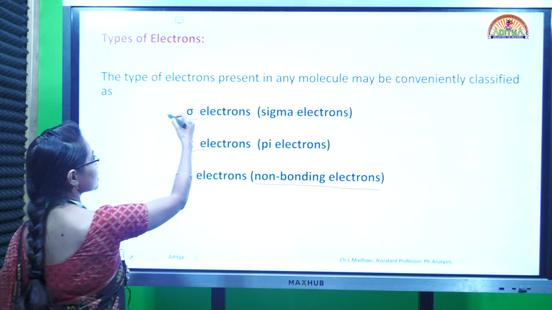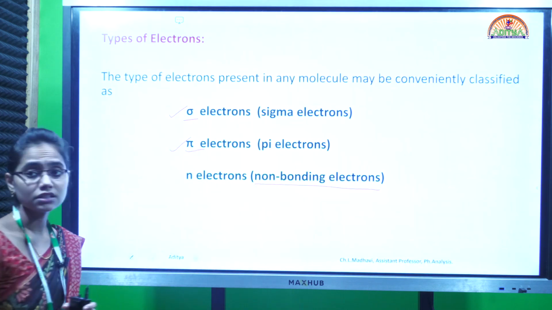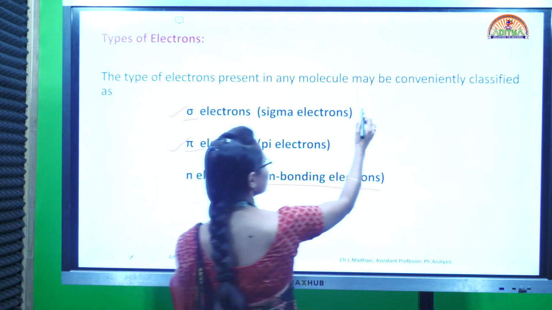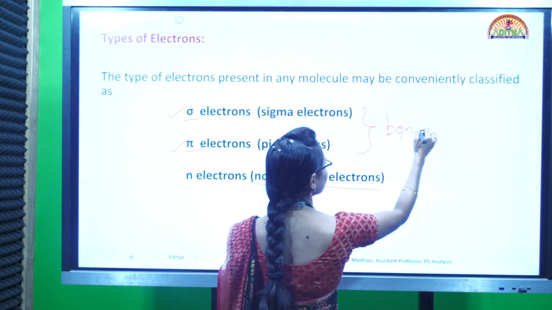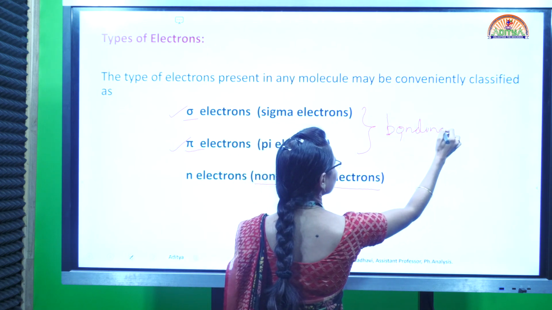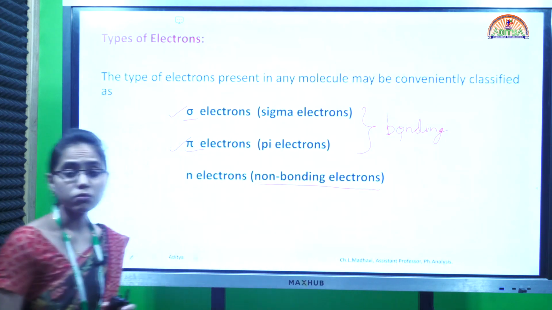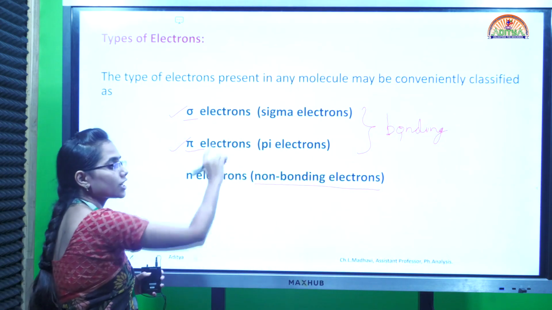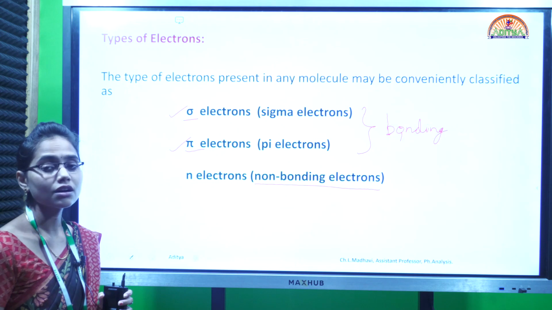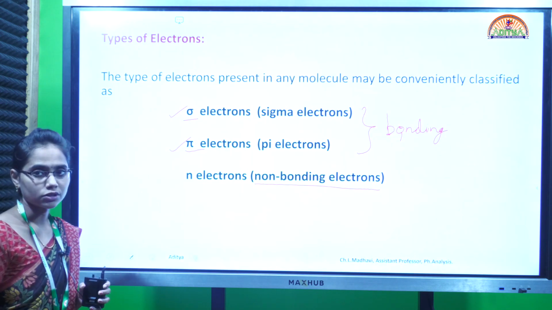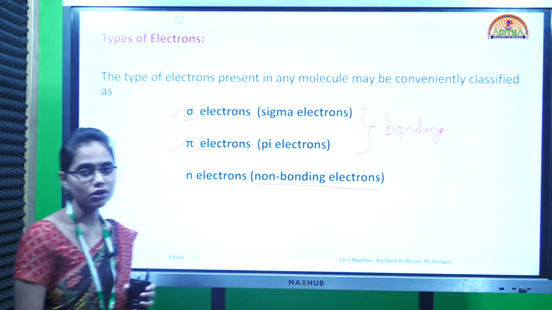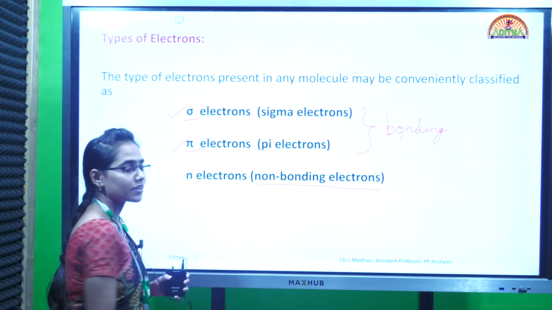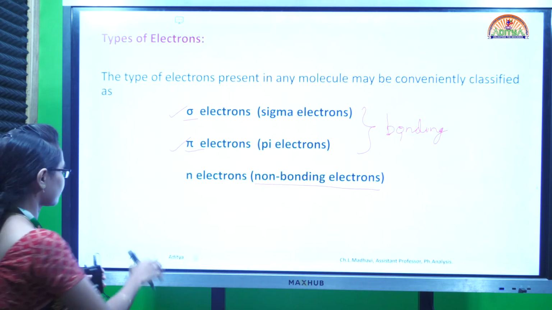Okay, so the sigma electrons and the pi electrons are the bonding electrons. These bonding electrons are present in the bonding orbitals, and n electrons are present in the non-bonding orbitals. The name is also given as non-bonding electrons.